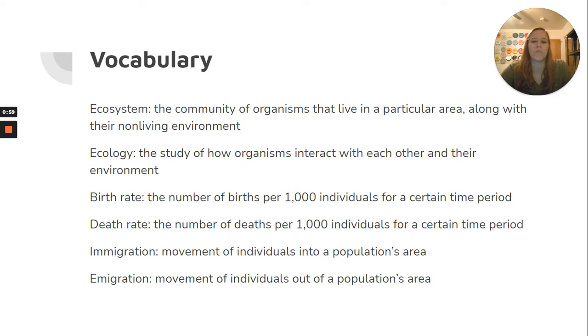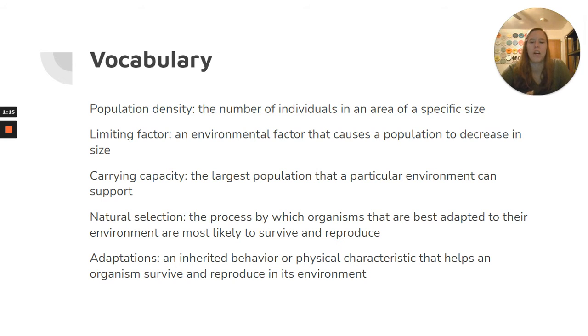Birth rate is the number of births per 1,000 individuals for a certain time period. Death rate is the number of deaths per 1,000 individuals for a certain time period. Immigration is the movement of individuals into a population's area. Emigration, movement of individuals out of a population's area. Population density is the number of individuals in an area of a specific size.